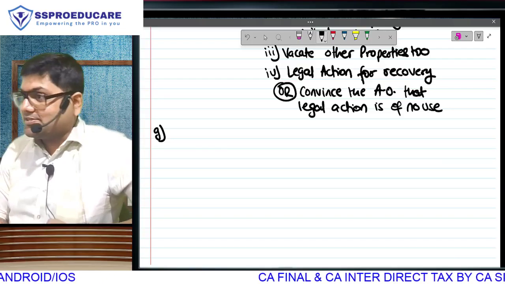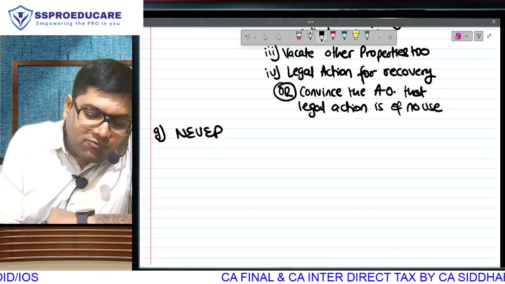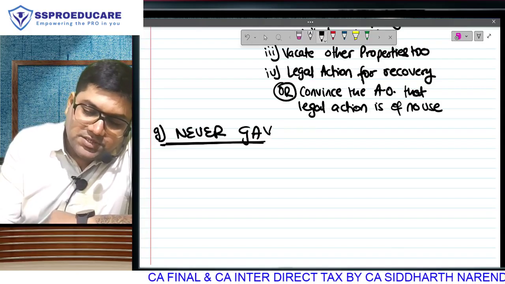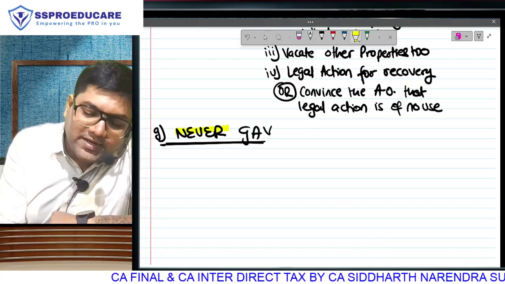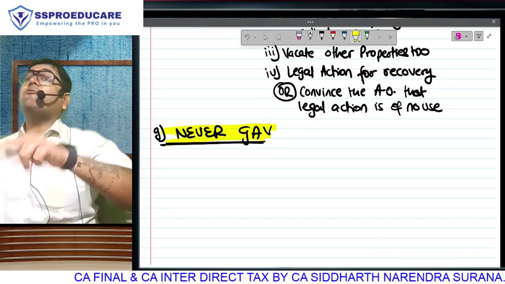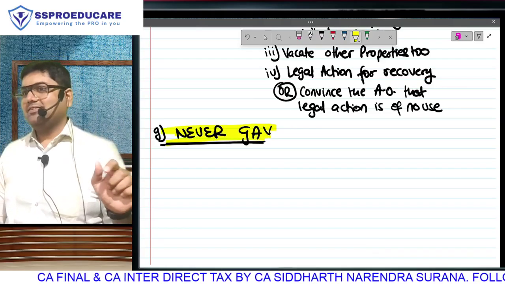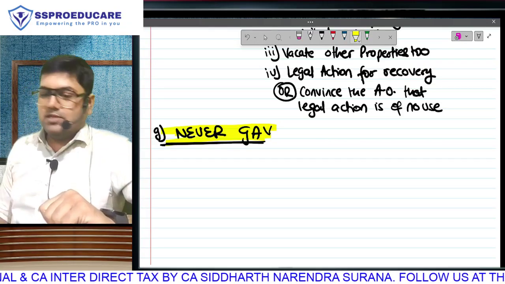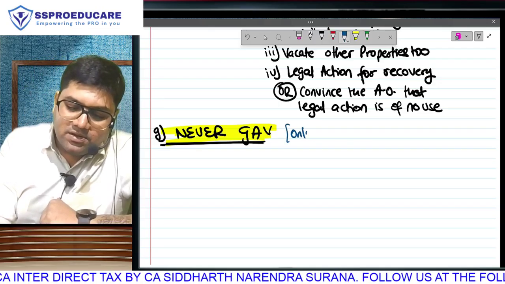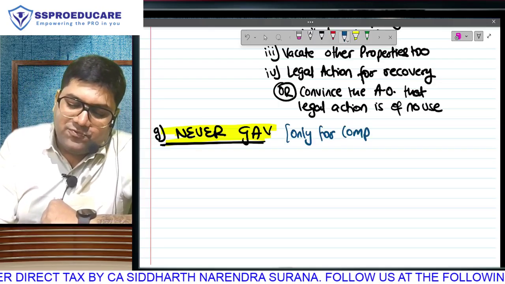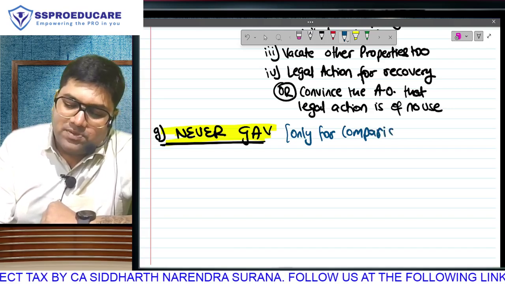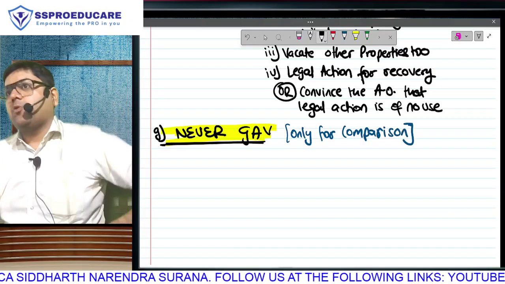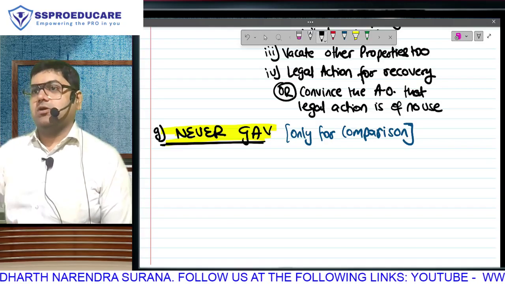So before we start the step, I want to make this thing clear. Whatever answer you get here, it will never become the GAV, because GAV will always come from point E and F, and between E and F also which one? Higher. Between E and F also higher. G will never become the GAV. Then why are we doing this? We are doing this step for comparison. Now I will first tell you a problem, then the solution to that problem is this point G. We will have to first understand the problem. If you don't know the problem, you will not understand the solution.